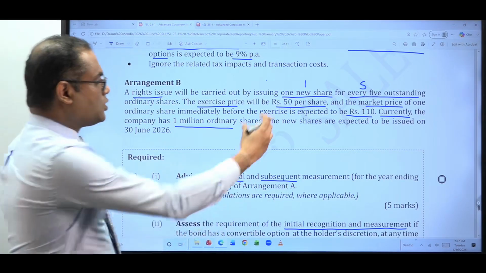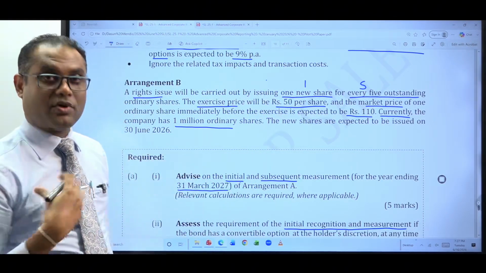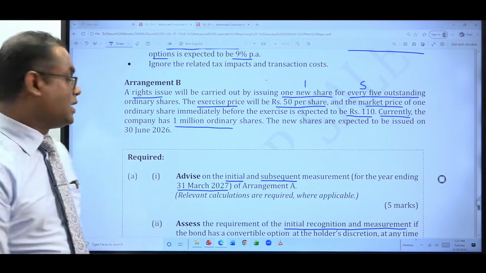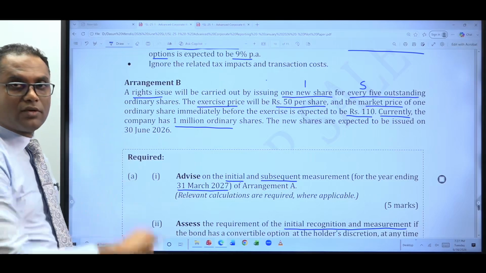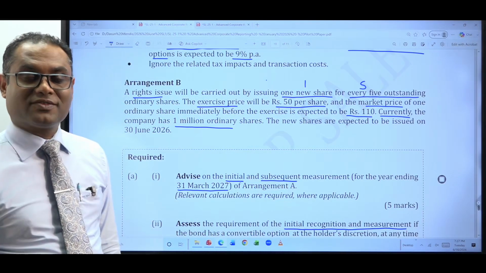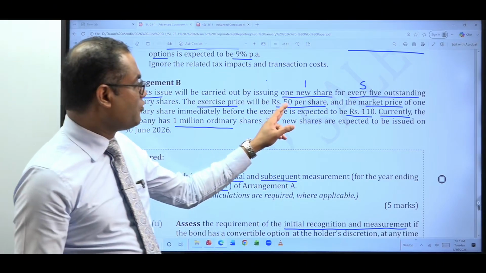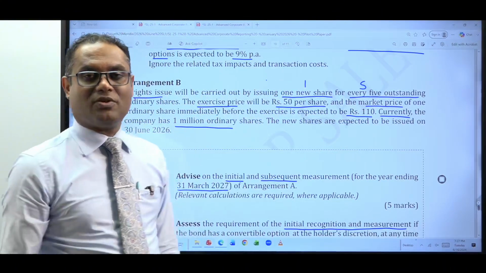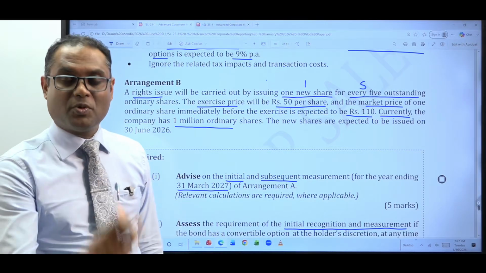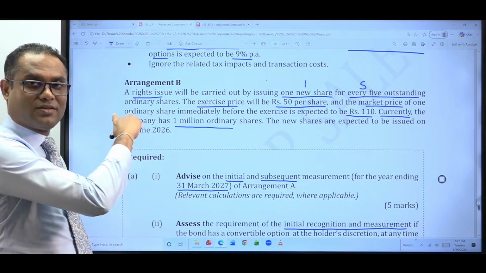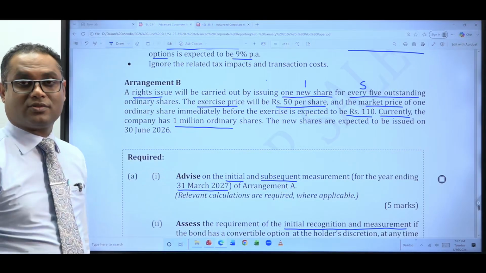Cash element means you collect something. There is a certain amount of resources flowing into the entity. That has an impact on the earnings generation. That has to be adjusted prospectively from 30th June 2026 onwards. But there's a bonus element as well, because you don't collect the full amount of the share price. You are offering a discount to the existing shareholders. That is the bonus element. That element you need to adjust retrospectively. Always it was there. So that is the logic.